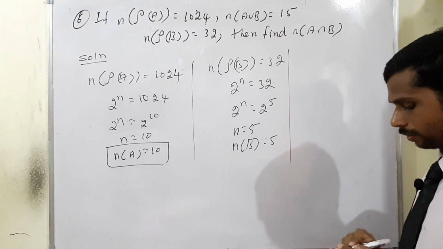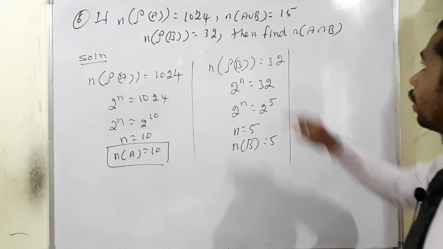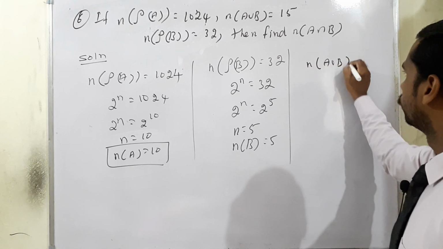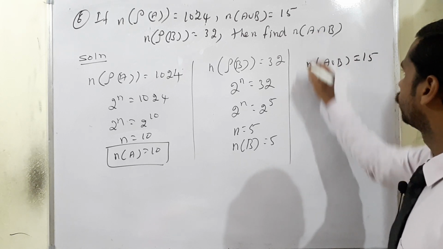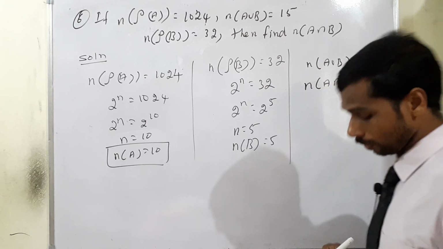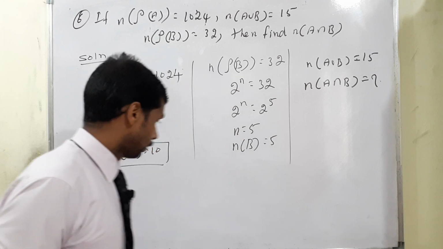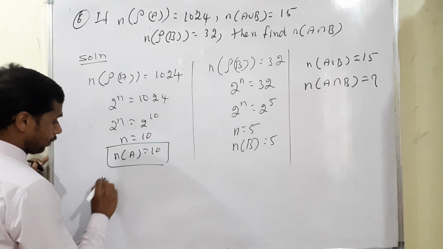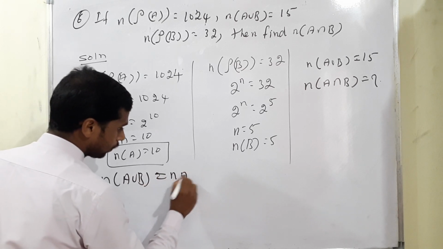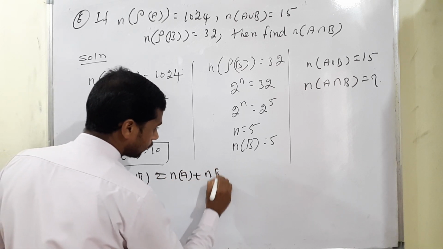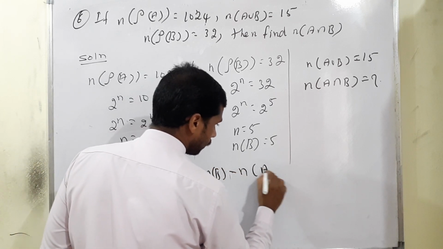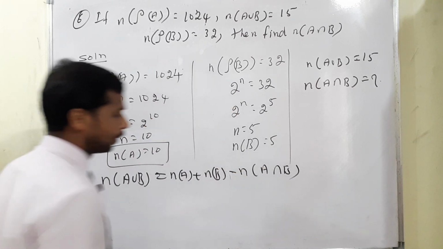Now another given value: the number of A union B. So the number of A union B is equal to 15. We need to find the number of A intersection B. So we already know the formula: number of A union B is equal to number of A plus number of B minus number of A intersection B.